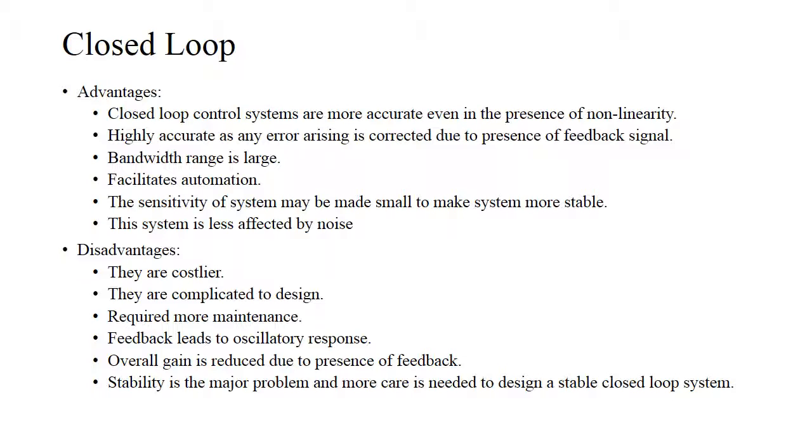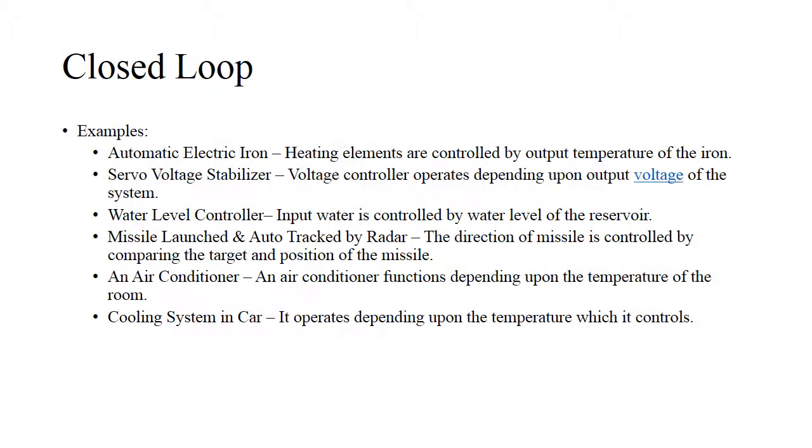Advantages of a closed loop. The closed loop control systems are more accurate even in the presence of nonlinearity. Highly accurate, as any error arising is corrected due to presence of feedback signal. The bandwidth range is large. Facilitates automation. The sensitivity of system may be made small to make system more stable. This system is less affected by noise.